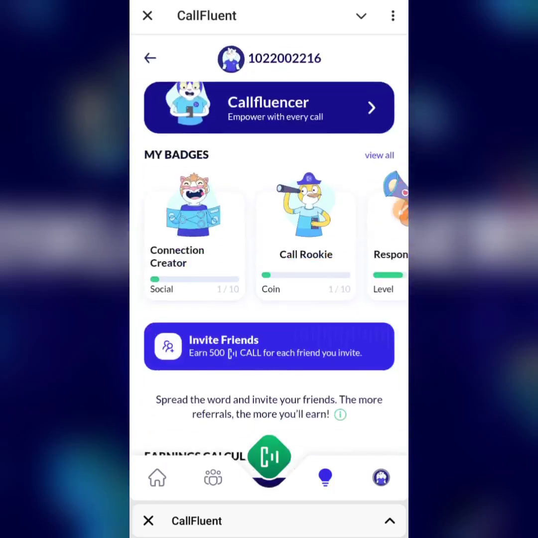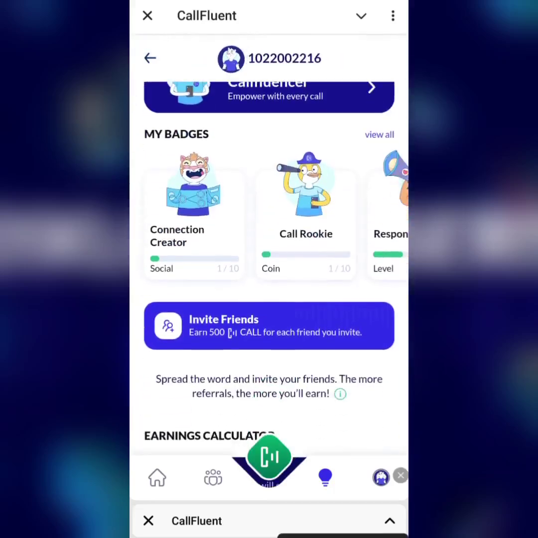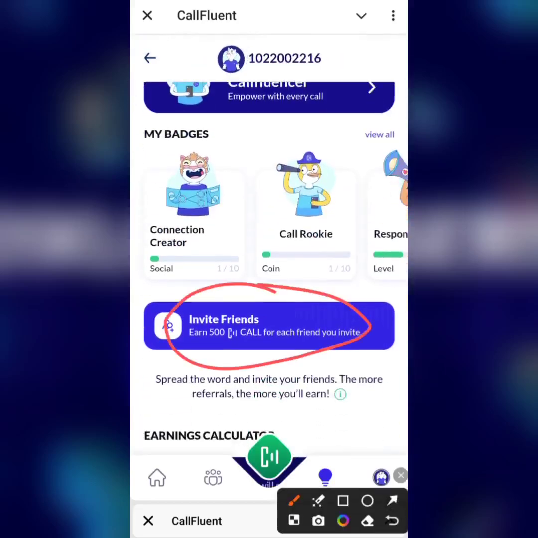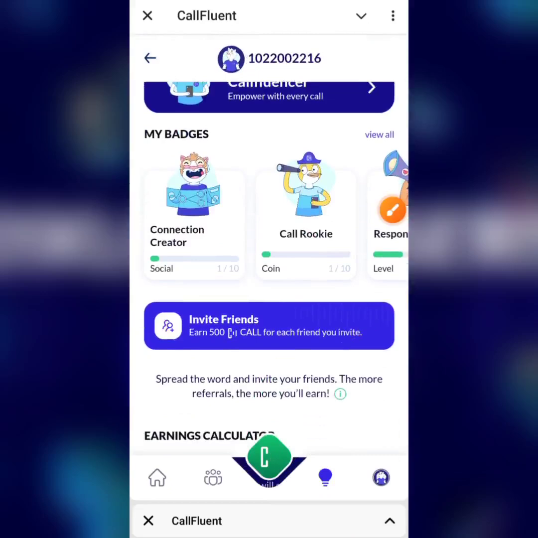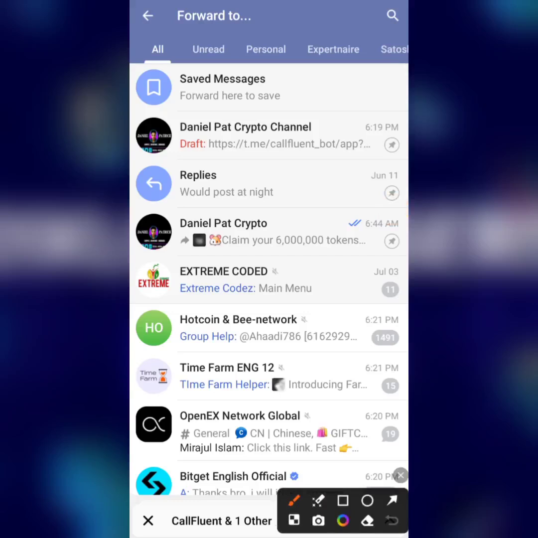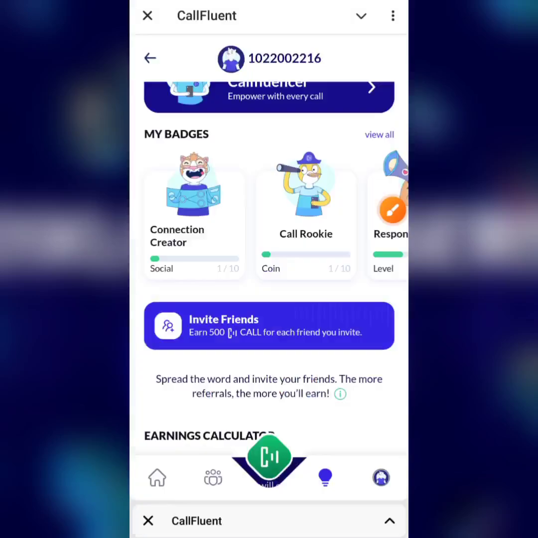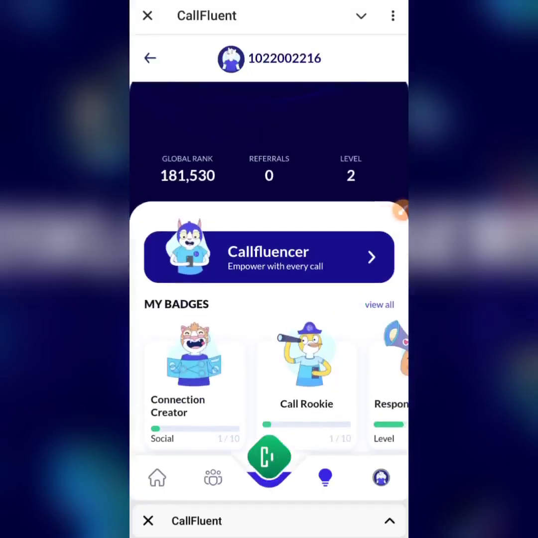They will lead to both or the same places, and if you look right here, you can also invite your friends by clicking on this button right here, which would again want to forward this message to your contacts. We are not going to do that because I have already explained that. So just come over here and click on this tab right here, and you'll return back to your CallFluent app, or mini app, on Telegram.